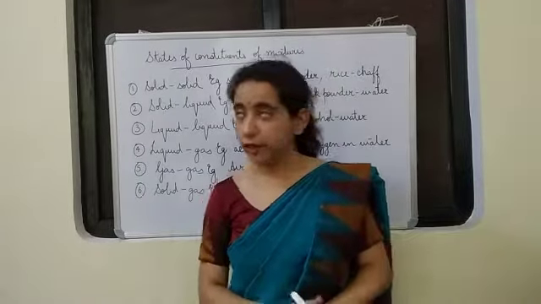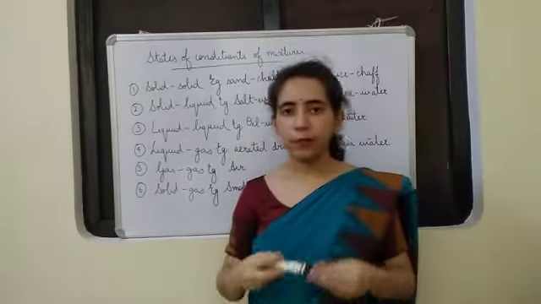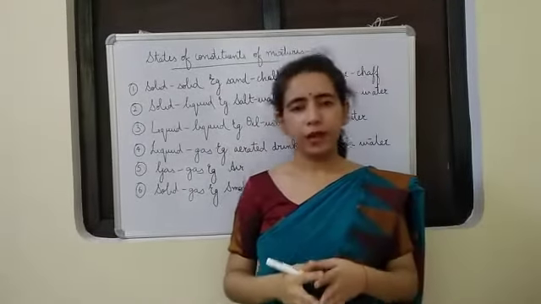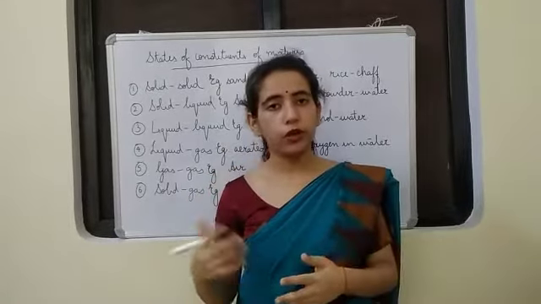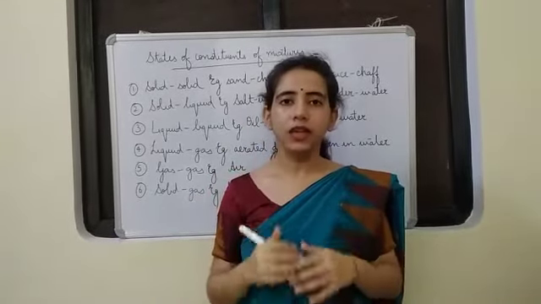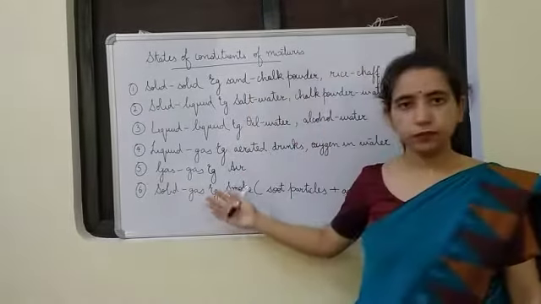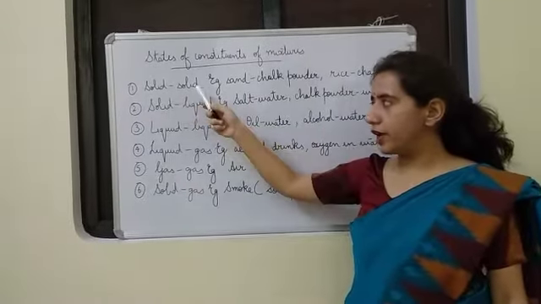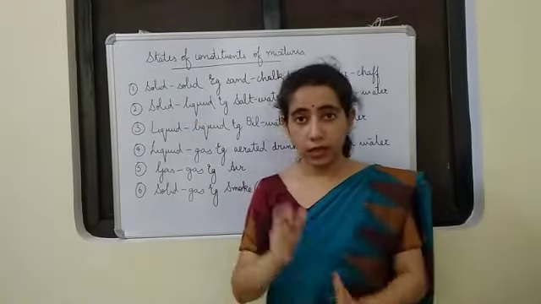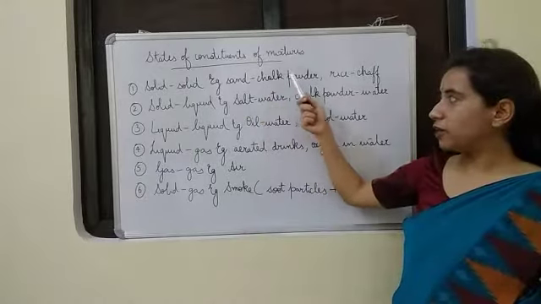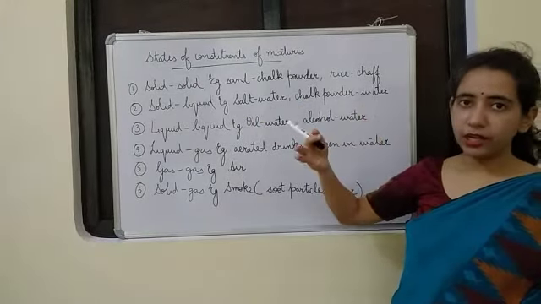The next topic is states of constituents of mixtures. In a mixture, the constituents may be present in any of the three states. They may be solid, liquid or gas. According to that only, there are 6 major types of mixtures, and here they are. The first one is solid-solid type. Solid-solid means both the constituents are solid in state. Examples you see, sand and chalk powder, and rice and chaff. Both are solid in state.